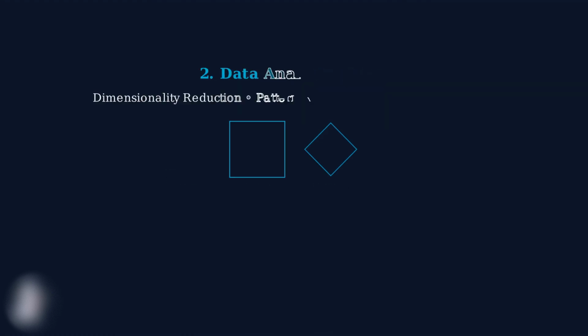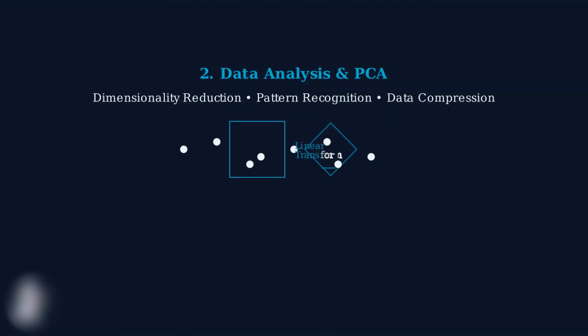Second, data analysis relies heavily on linear transformations. Principal component analysis, or PCA, uses linear transformations to reduce complex datasets into simpler forms while preserving the most important